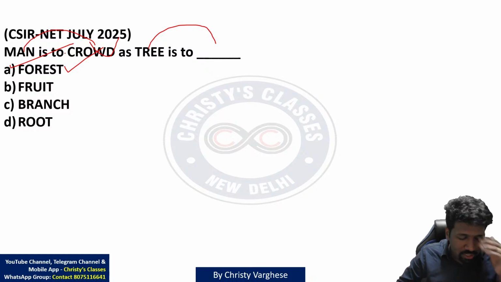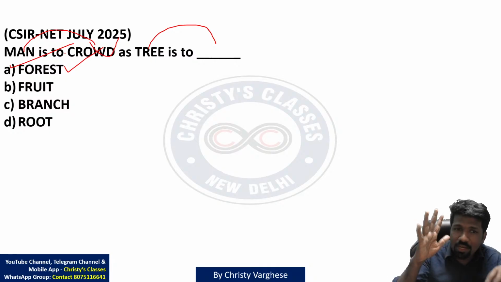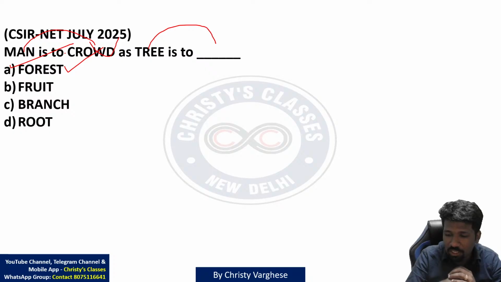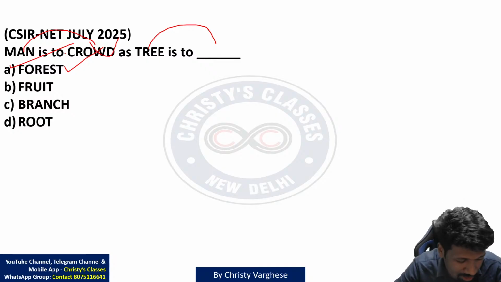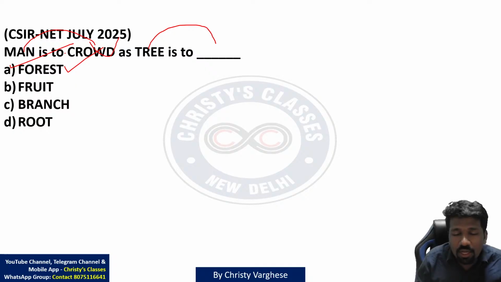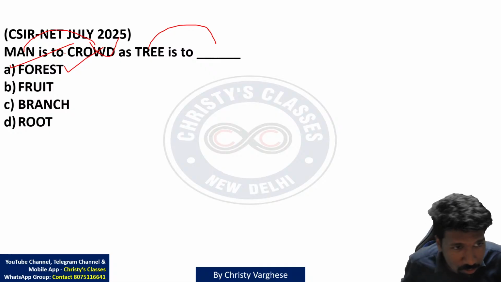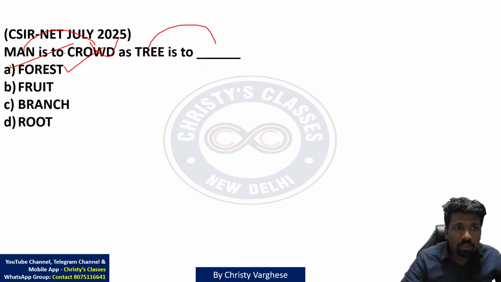Part to whole relationship. For example, another example, hand is to human body. That is part to whole relation. Or many examples you can give. The part to whole is a very common type of analogy question. So analogy in detail we will be discussing in this live complete course 2.0. में analogy का एक separate lecture होगा, because now as I told, CSIR have started asking analogy questions more frequently. So ये question clear है.